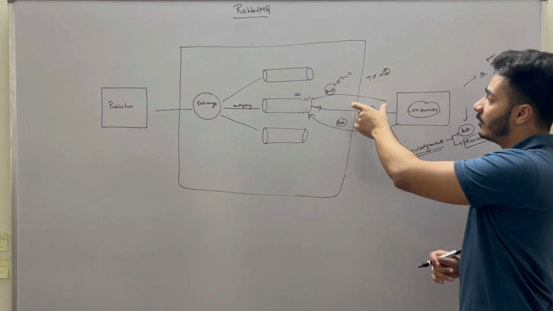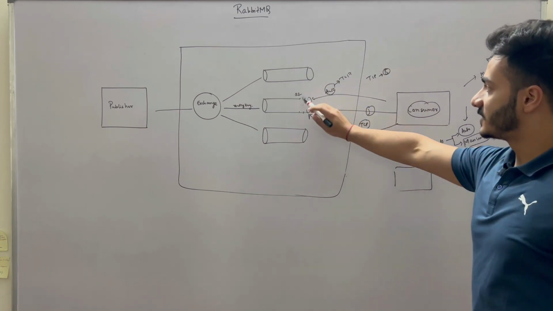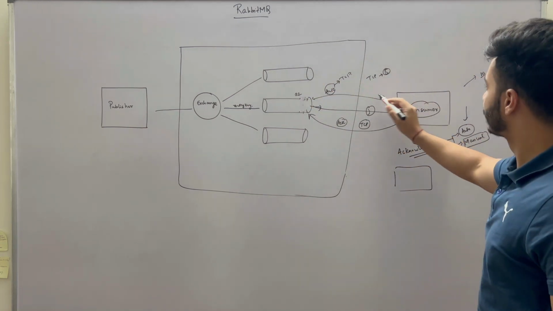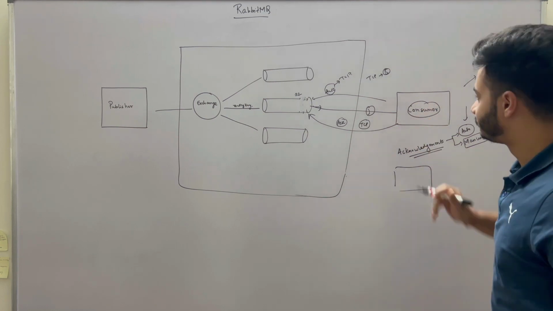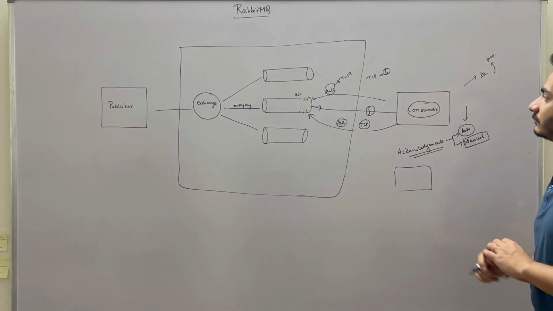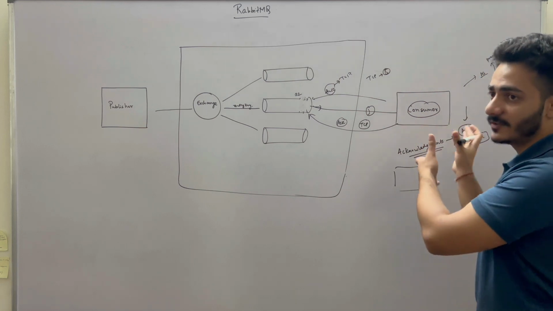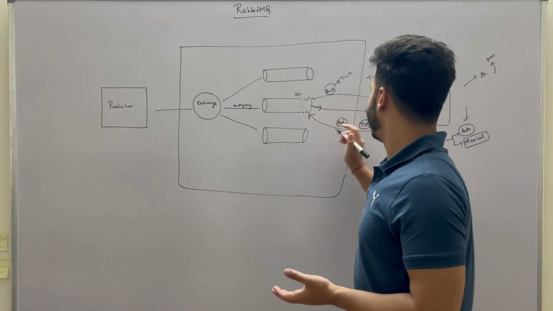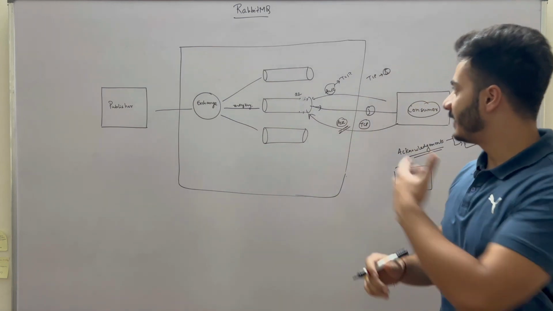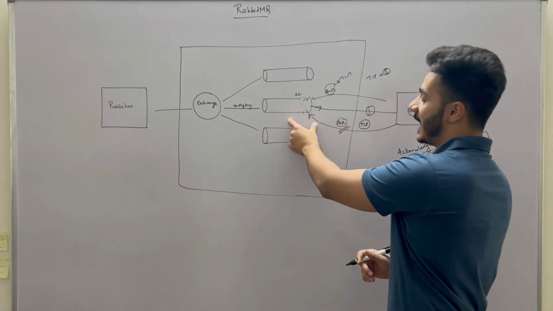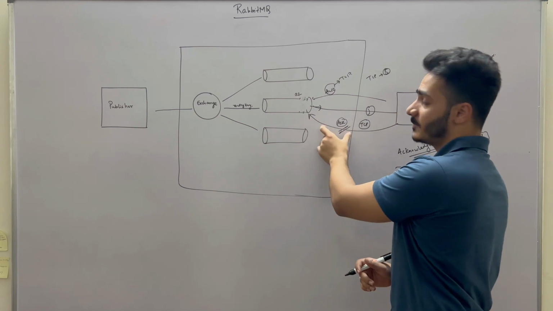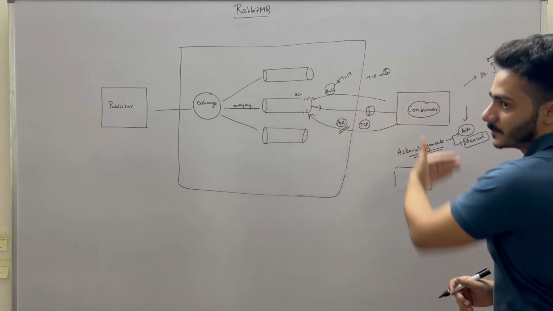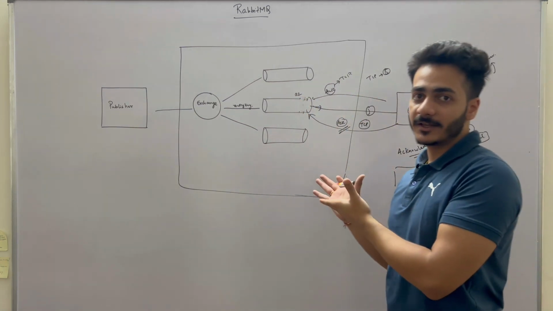Also suppose this queue pushes that message, it is received by the consumer, and then this consumer fails or is not available. So this queue will not receive this acknowledgement. It will wait for a certain duration, and if it has not received the acknowledgement, it will again push that message to this consumer. So that will work here, right?